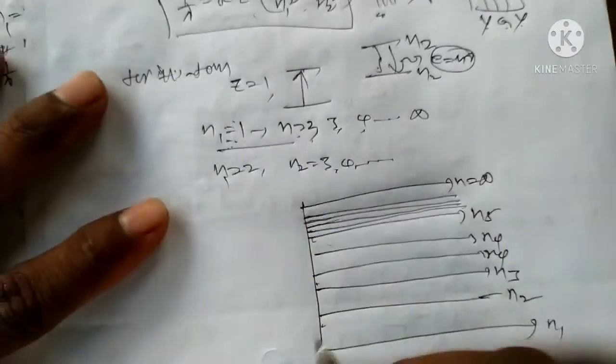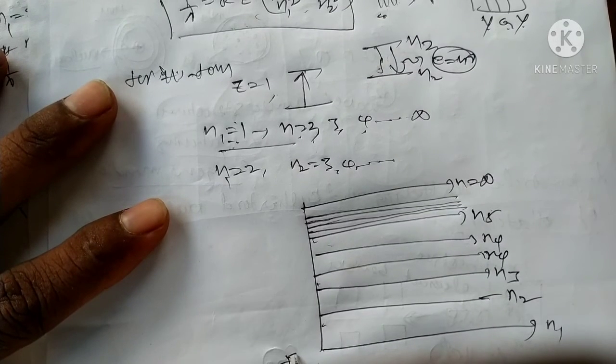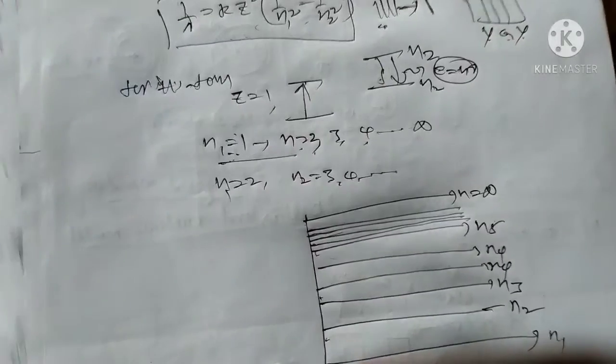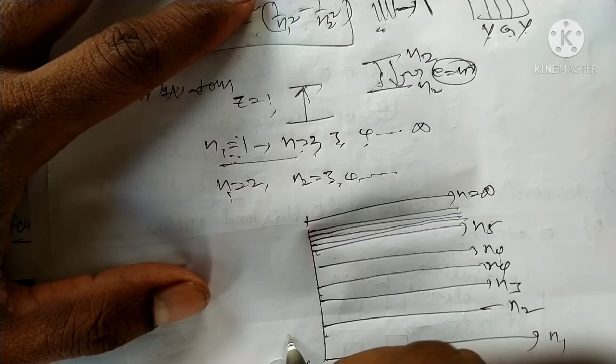The energy in the ground state is negative. What is the value? Minus 13.6.